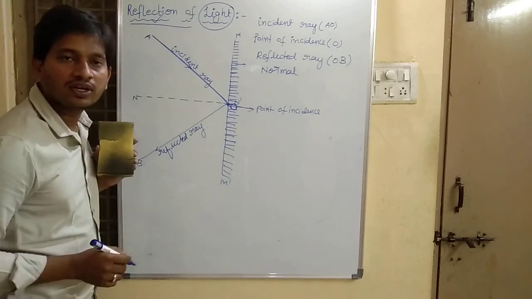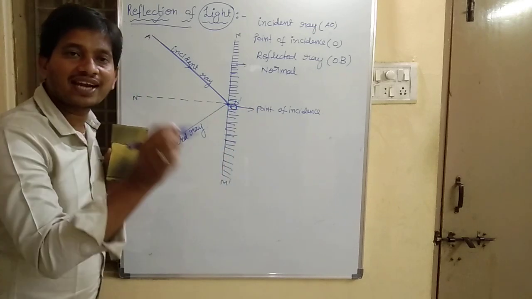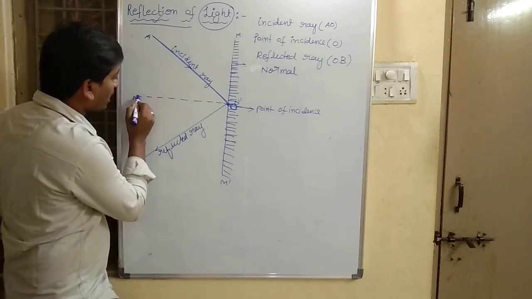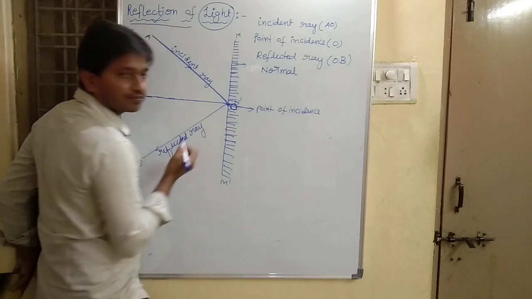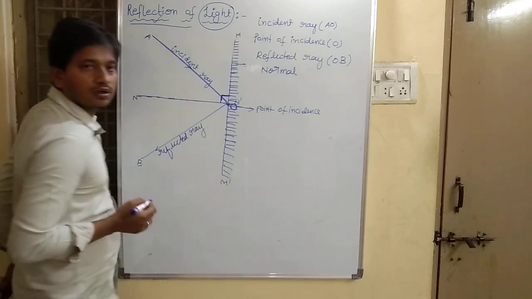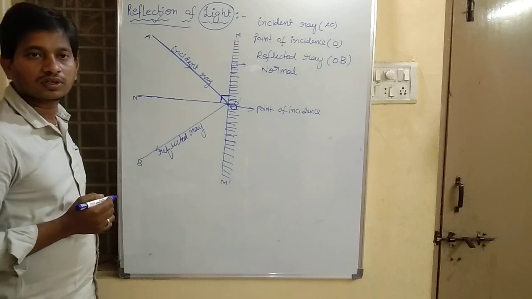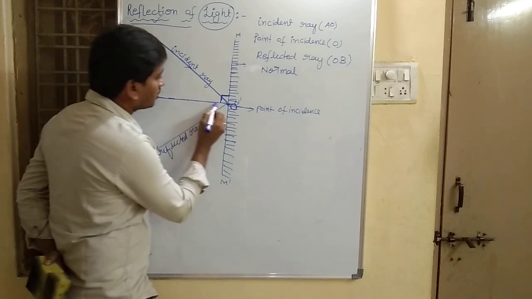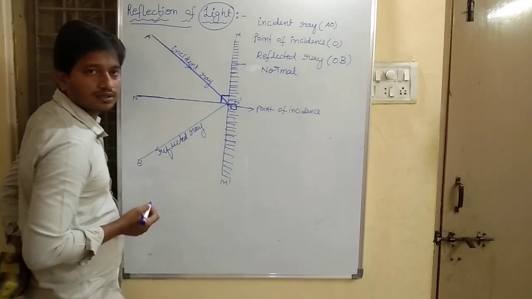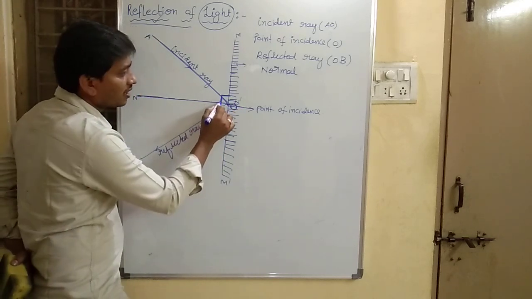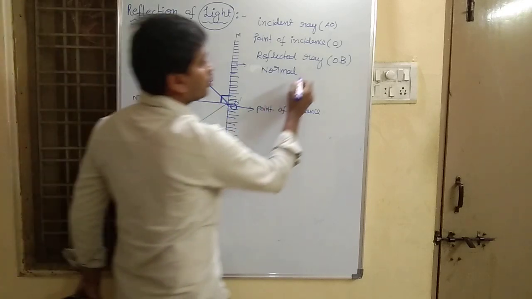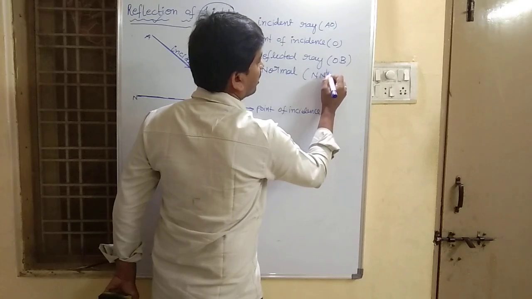Normal is a line which makes a right angle at the mirror surface. So see, this is the normal, and N dash is the normal which makes a right angle to the mirror surface. Normal is going to be represented with N dash.